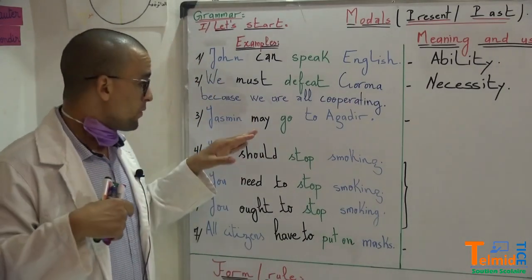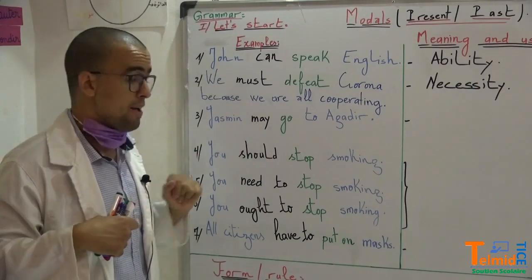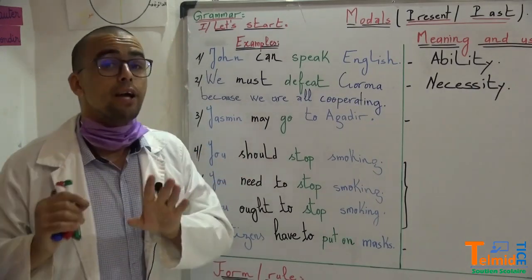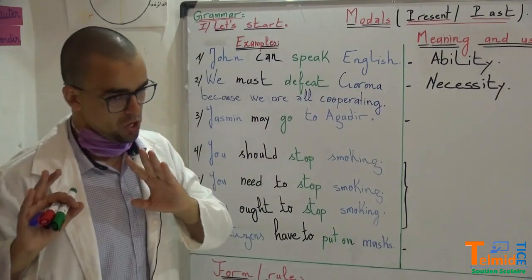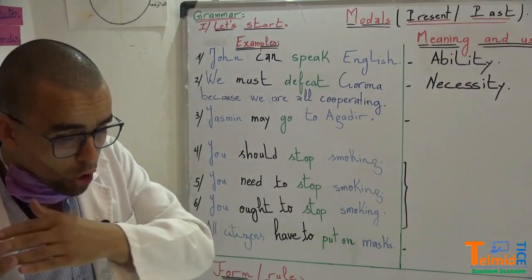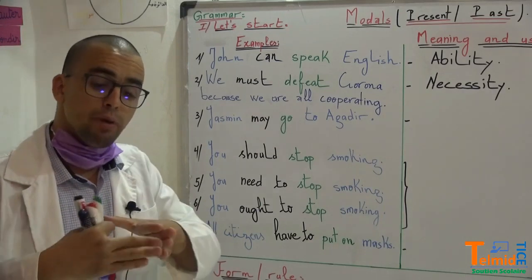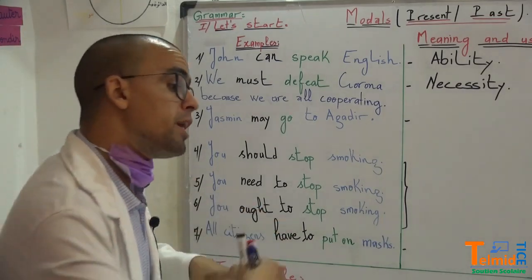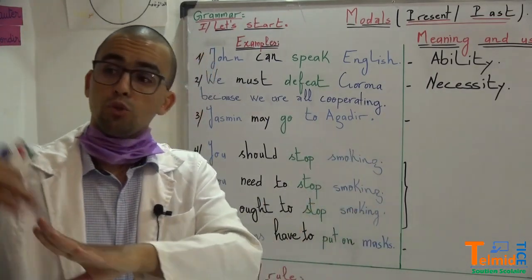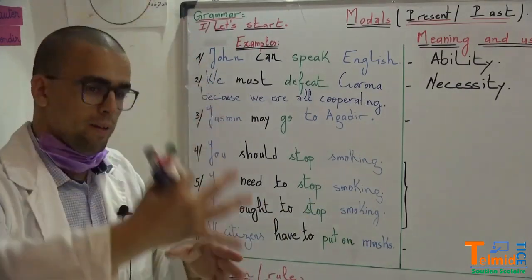Number 3 now, there is may. Yasmin may go to Agadir. She may go to Marrakesh. She may go to Safi. She may go to Paris. She may travel somewhere else.